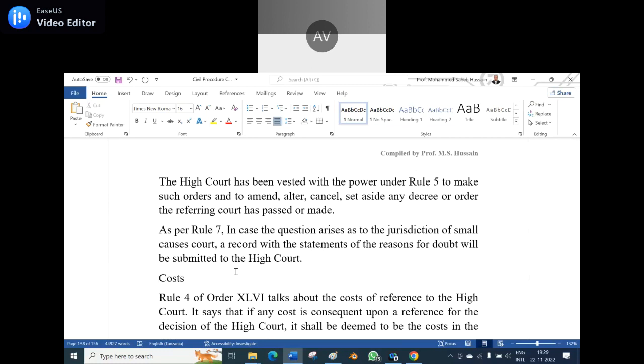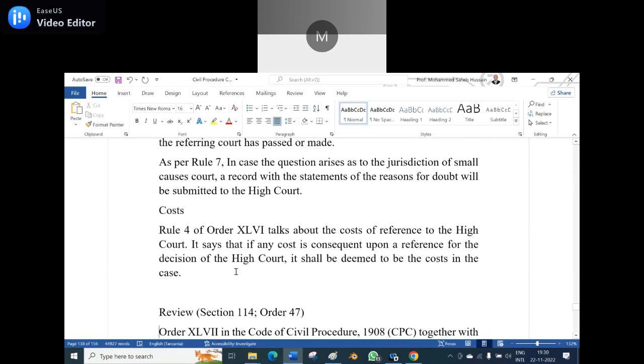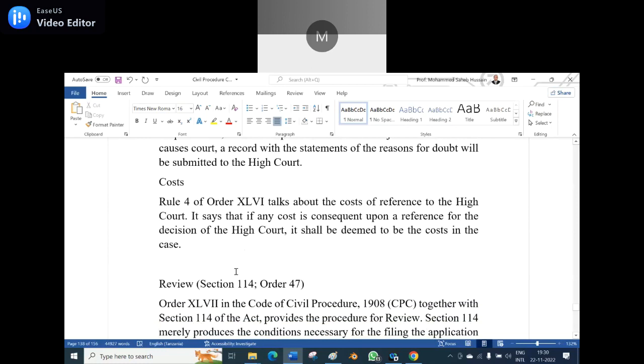Now let us see the costs. Rule 4 of Order 46 talks about the cost of reference to the High Court. It says that if any cost is consequent upon a reference for the decision of the High Court, it shall be deemed to be the cost in the case. When a matter is referred from the subordinate court to the High Court for the opinion, the party has to bear the cost. The party has to bear the court fee again.